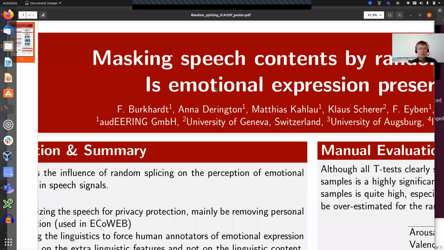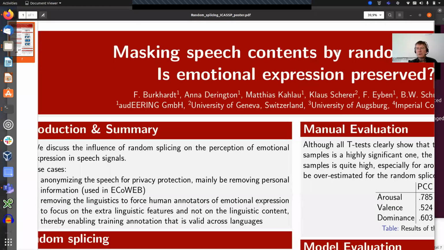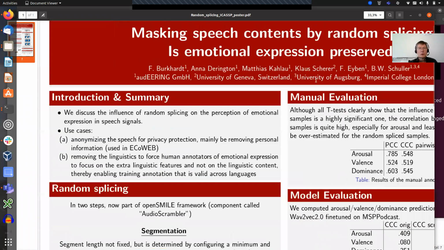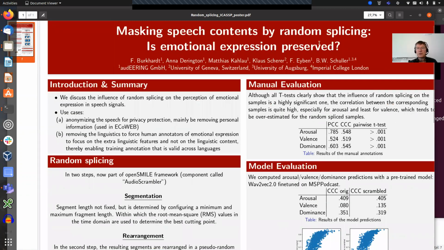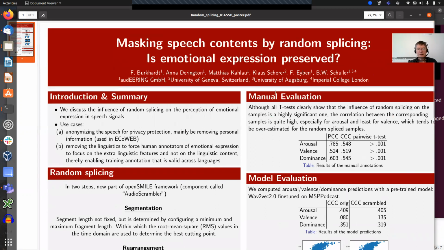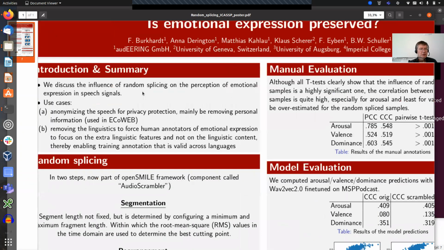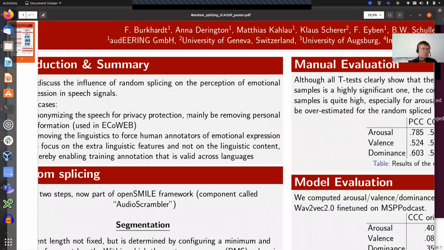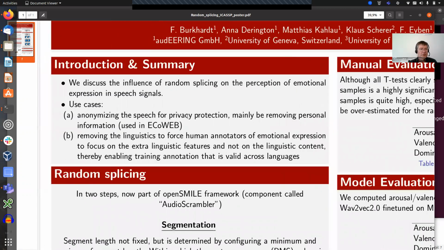So here we go. The paper is called "Masking speech contents by random splicing: Is emotional expression preserved?" It's joint work with my colleagues Anna, Matthias, Flo, and Björn, and based on the work from Klaus Scherer. He also co-authored this paper. He invented this approach in the 70s, and we do that now in software.